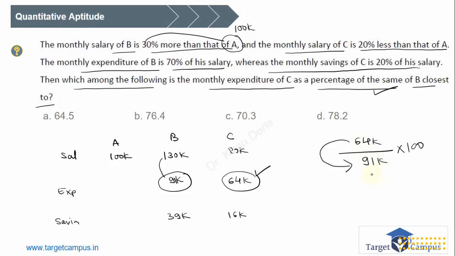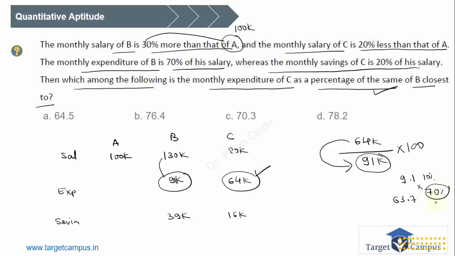What is percentage? So see here. What is 10% of this? 9.1k, right? This is closest to 70%. So 9.1 is 10%. 70% will be into 7, which will be 63.7. Okay, but it is 64. So the answer should be slightly more than 70%. Yes or no? I hope you are understanding.